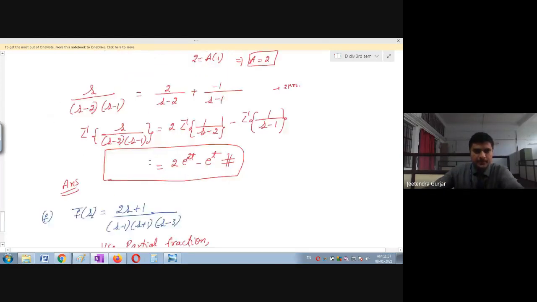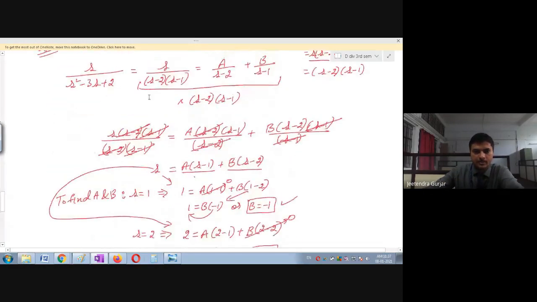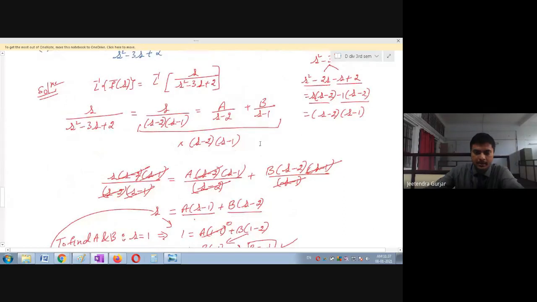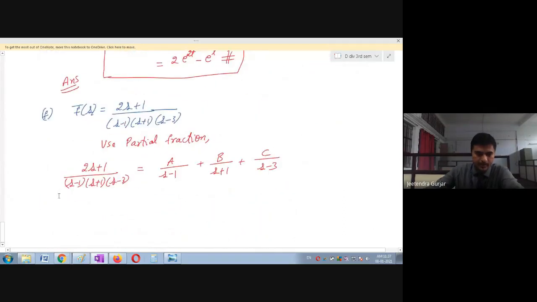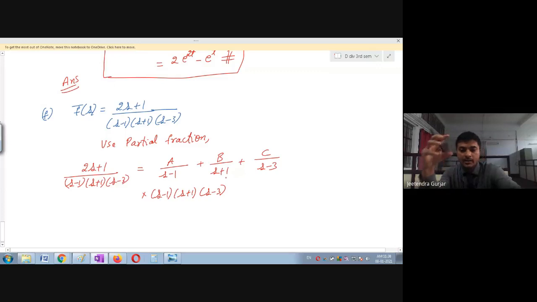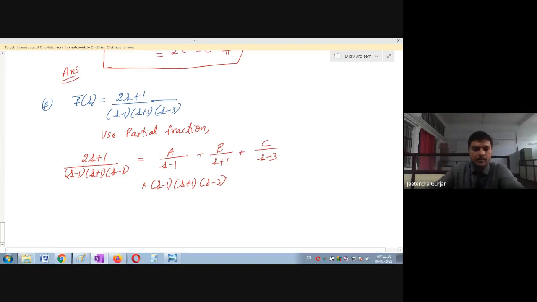So same way, we have to divide this. I think here, in this step, you are going to multiply everywhere by this value, that is, multiply by s minus 1, s plus 1, s minus 3. Understand the method, students. That is very important. If you understand the method, finished. You can solve any problem they give in the exam. You must be ready to solve. Okay, so now you can see I will multiply these 3 terms.